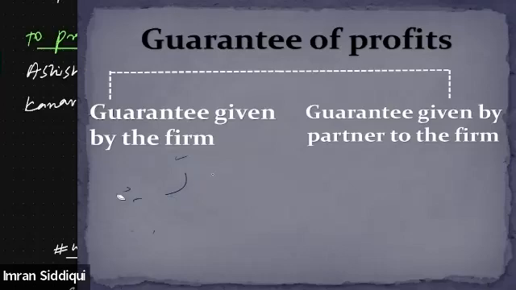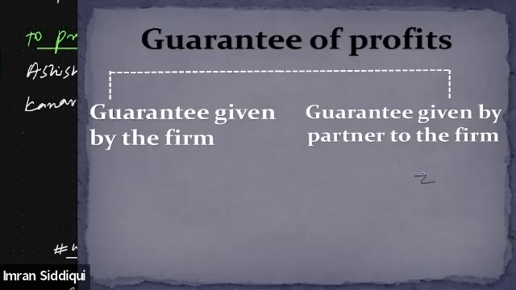It might be possible that in this case, X, Y, and Z, there are three partners, and only Y is giving a guarantee to partner Z. So this is considered as the guarantee given by one partner to the other partner. Now there may also be a situation that sometimes a partner gives a guarantee to the firm.